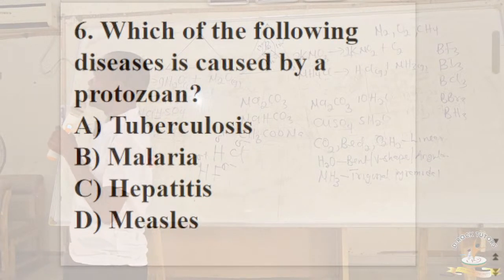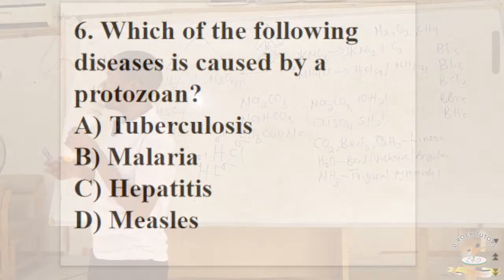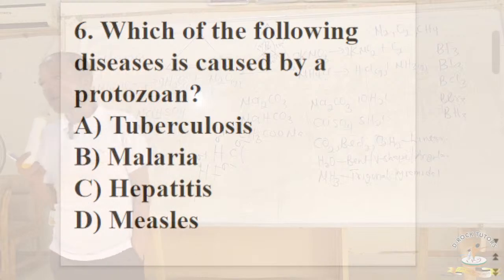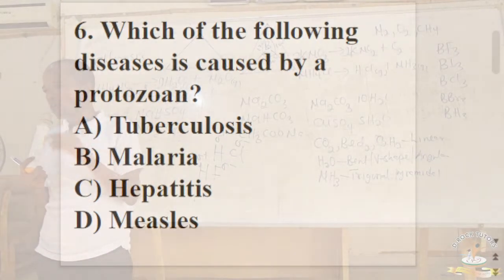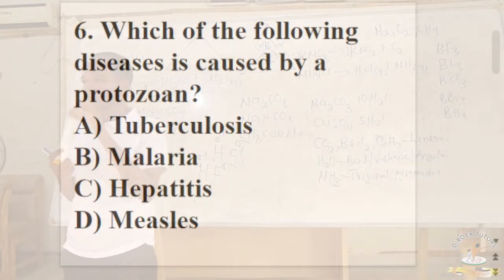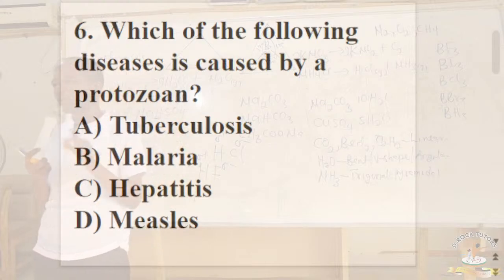Which of the following diseases is caused by a protozoan? If you look at option A, tuberculosis, tuberculosis is not caused by a protozoan, it's caused by a bacterium, and the name is called tubercle bacilli. From the word bacilli, you know it is a type of bacterium that is rod-like in shape. Because that's another question common in JAMB. Bacteria are classified based on their shapes. Any bacterium that has rod-like shape, it is called a bacillus.